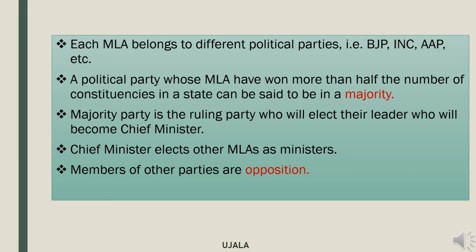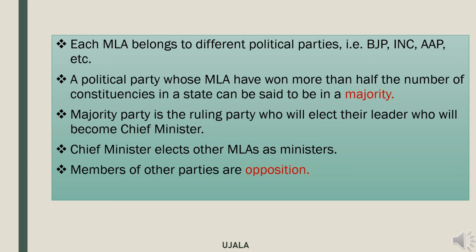That is, suppose BJP has won more than 34 seats in Himachal Pradesh, then BJP will be the ruling party, and the CM, that is chief minister, will also belong to that BJP party.